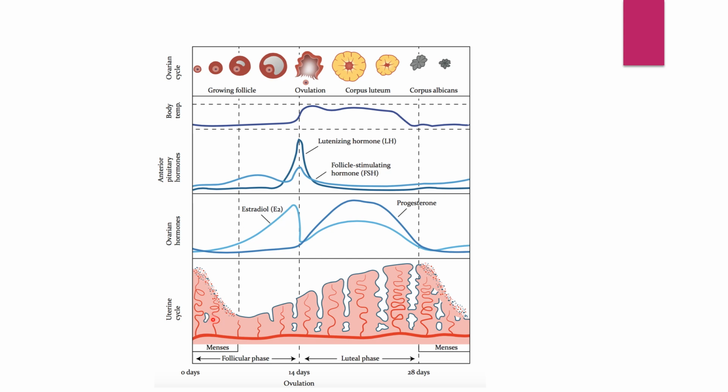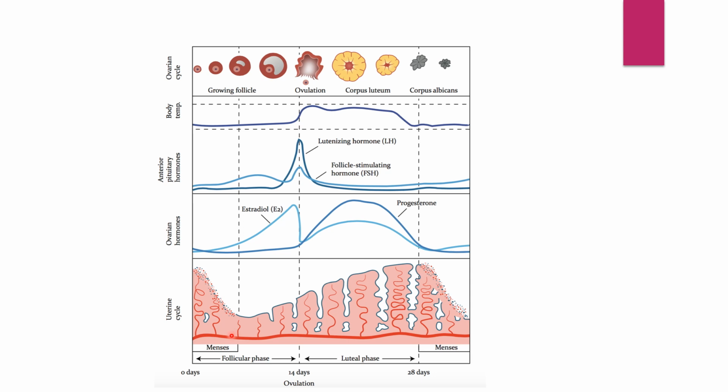When the amount of progesterone decreases, it stimulates the anterior pituitary to secrete FSH, and the proliferative phase begins. So this second phase, which we call the follicular phase or proliferative phase, begins. And here the thickness is only about 1 mm. Thickness of what? Thickness of the endometrial lining. Just 1 mm, because the bleeding or disintegration of the endometrial lining has taken place.